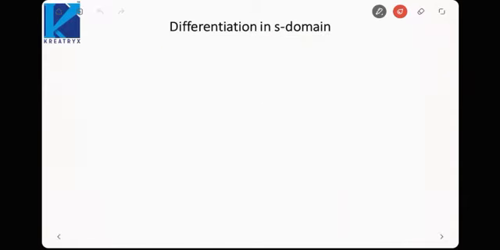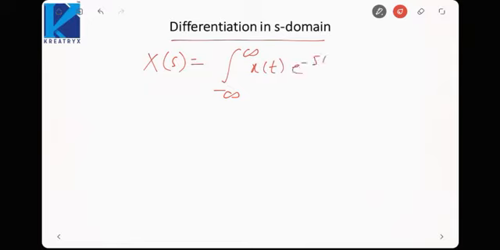Next is differentiation in S domain. Okay, so we know X(s) is equal to the integral from minus infinity to infinity of x(t) e raised to power minus st dt. Now if we differentiate both sides with respect to s, the only term containing s is this.